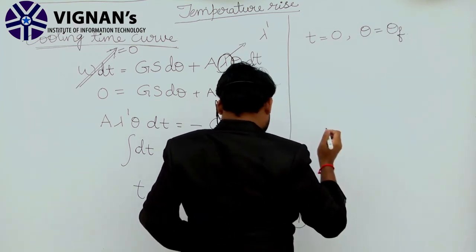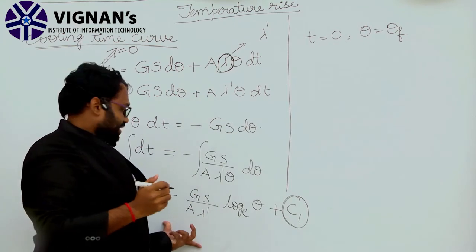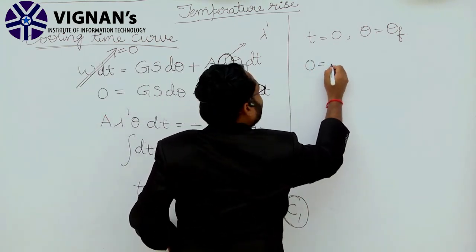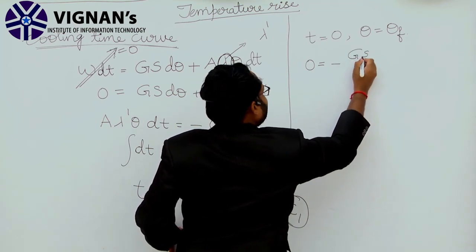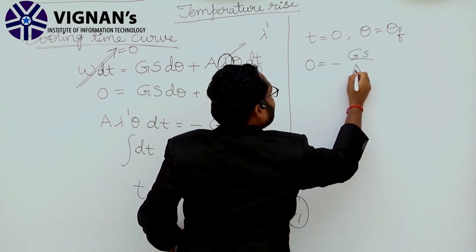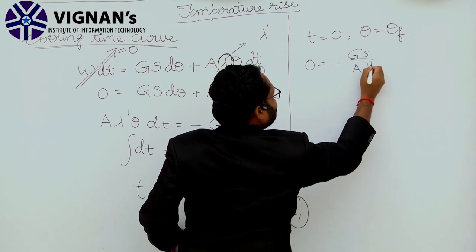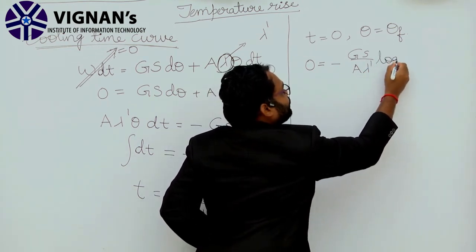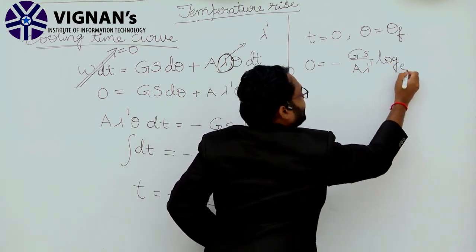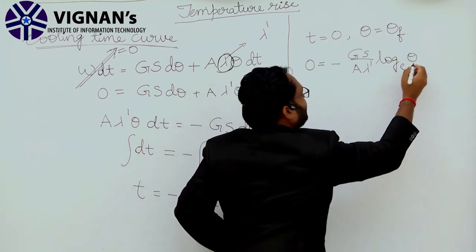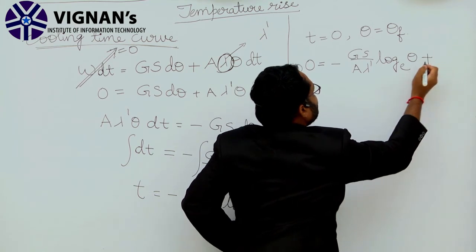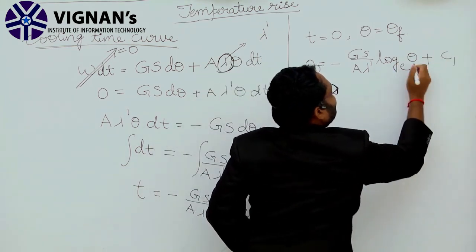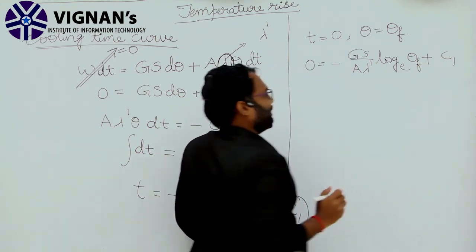So this equation becomes 0 equal to minus Gs by A lambda dash log e theta plus C1, where in theta we substitute theta f.